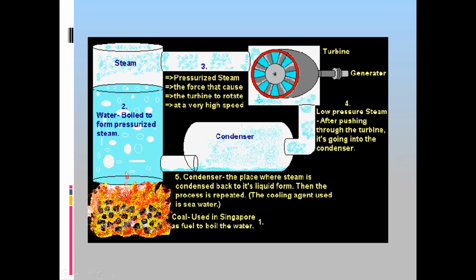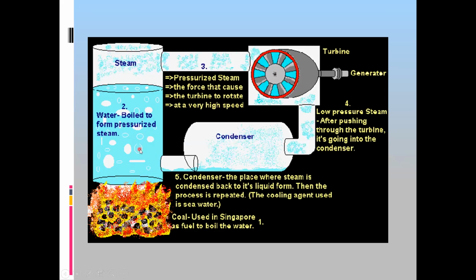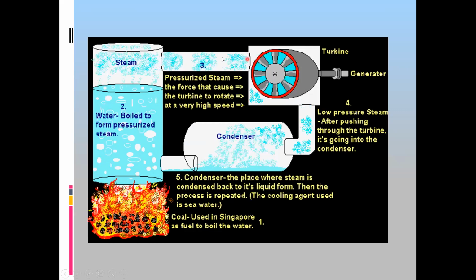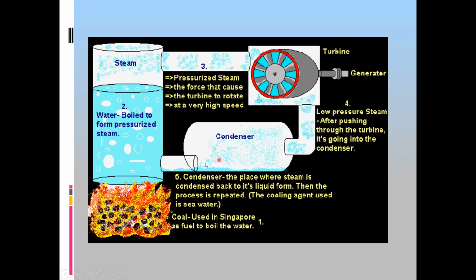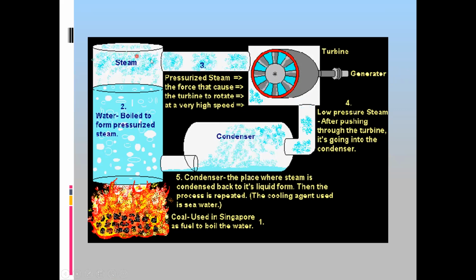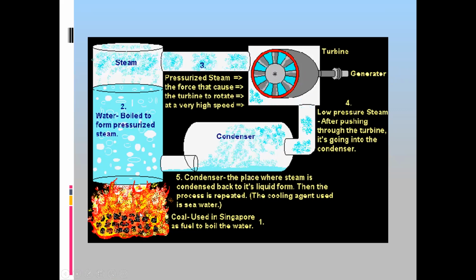The water absorbs energy from the coal and turns into steam. The steam rotates the turbine, which is connected to a generator that produces electricity, and the remaining steam returns and condenses. It forms water again, absorbs energy, turns into steam, rotates the turbine, then returns. So it is a cycle which continues until we burn all the coal.